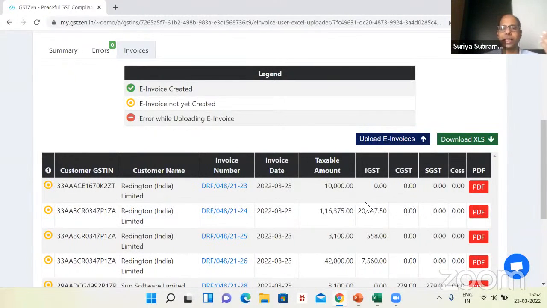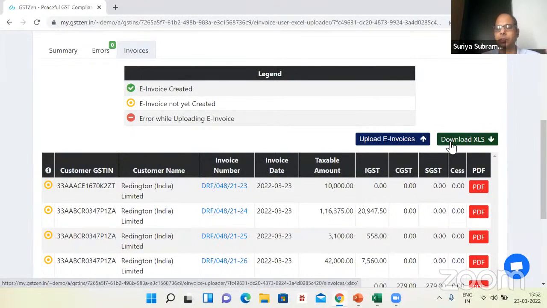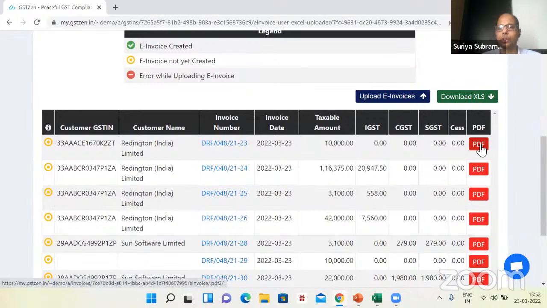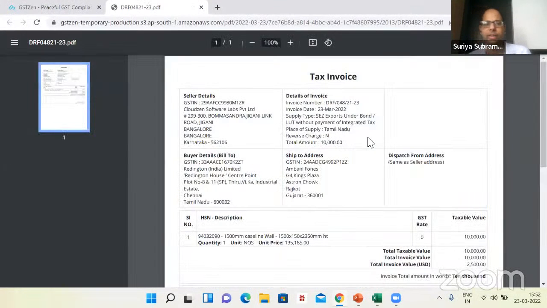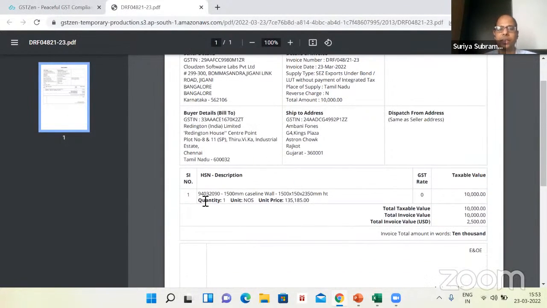Also, before you generate, you might want to review the invoices. There is an Excel that will show you the data. There is also a PDF. In this PDF, you can see the details. You can see our GST number, address, and date. You can see the customer's address and PIN code. Here are the details of the invoice, such as invoice number, date, type of supply, place of supply, and so on. And here are the line items of the invoice.